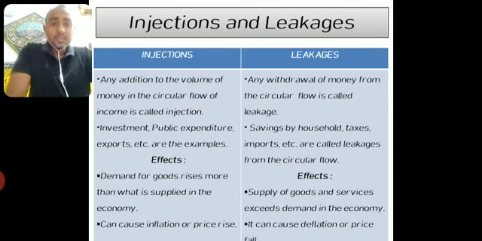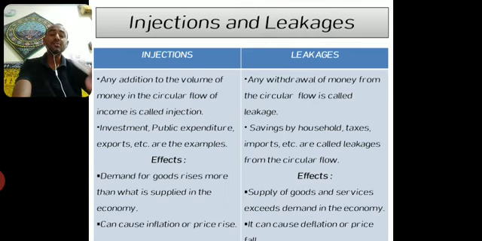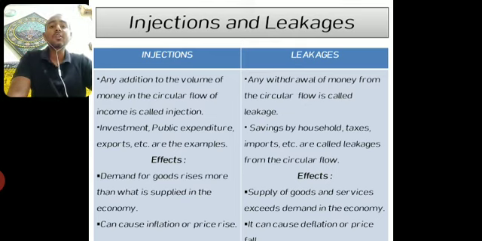And we are coming to the last section of this video: injections and leakages. Briefly I will touch these two concepts. Remember, injections are those additions of income or money into the circular flow of an economy. Any addition to the volume of money in the circular flow of income is called injection. Suppose in an economy, let me explain it with an example. In an economy, we are producing goods and services worth 500 rupees.